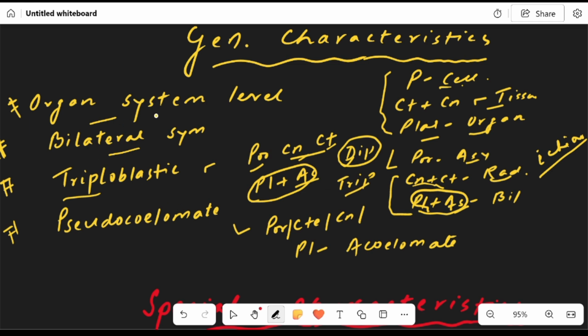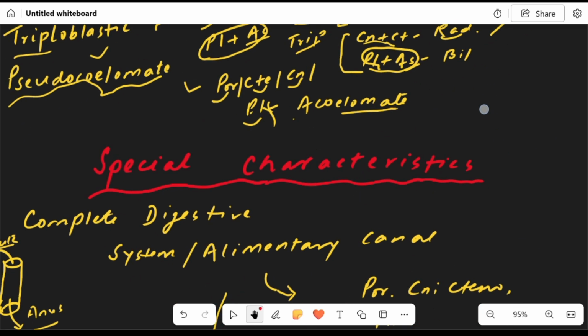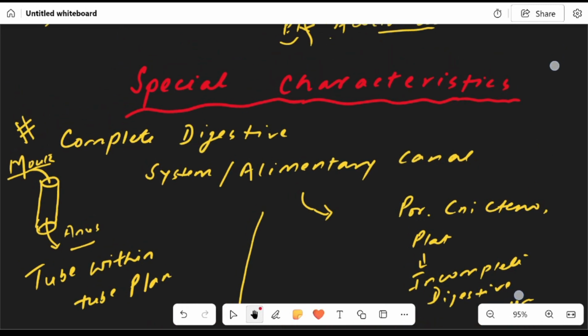So this one is organ system level, bilaterally symmetrical, just like Platyhelminthes. It's triploblastic, just like Platyhelminthes. But here, Porifera, Ctenophora, Cnidaria, and Platyhelminthes were all acoelomates, whereas here we find the pseudocoelomate structure of Aschelminthes. Now let us turn our gaze to special characteristics.